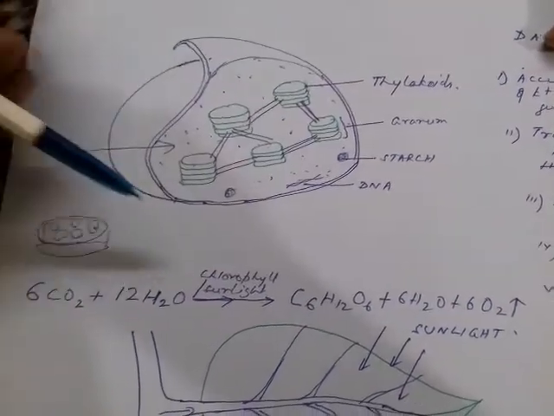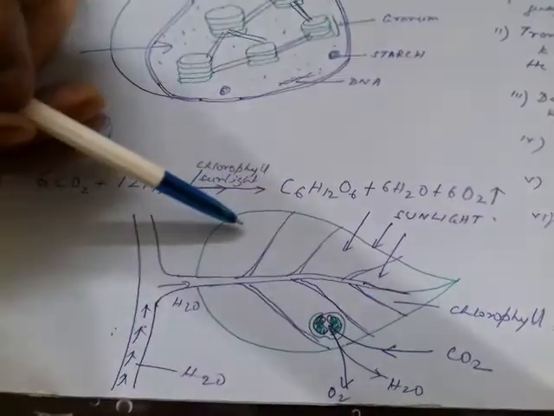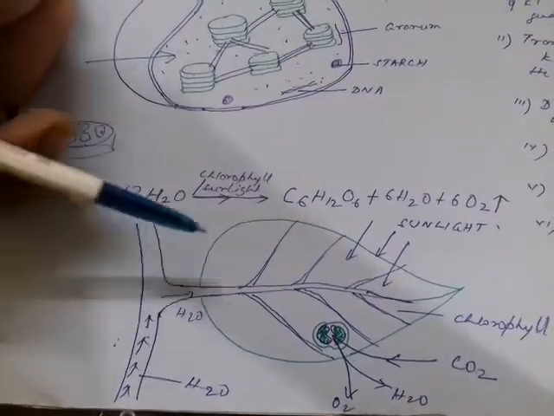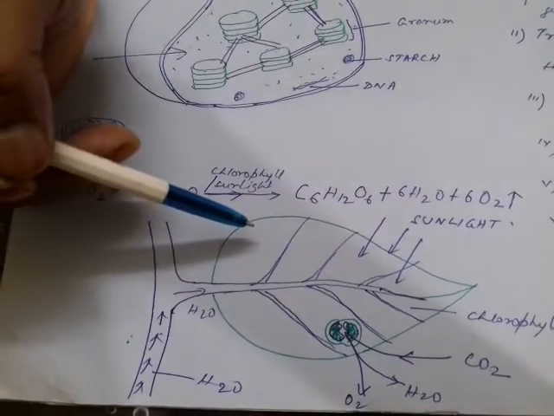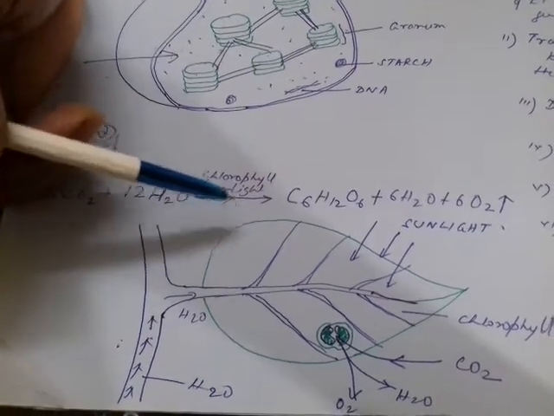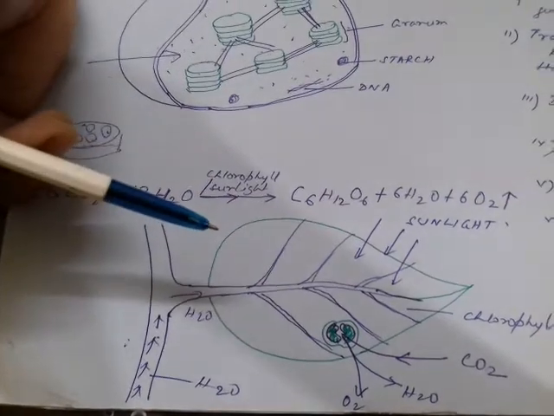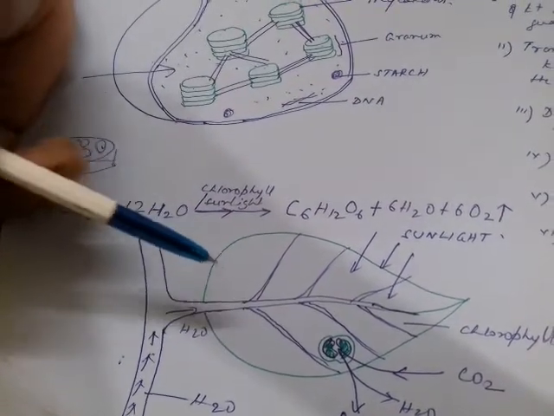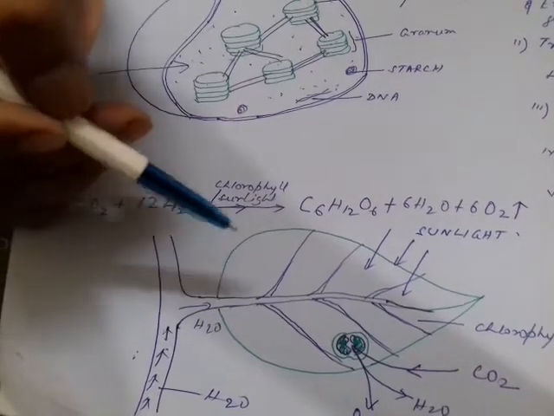Now this chloroplast is contained in the leaf. Where particularly? In the leaf, they are contained in the mesophyll cells. Usually there are two types of mesophyll cells. One is called the spongy mesophyll, which is found near the lower epidermis of the leaf. Another is called the palisade parenchyma, which is found near the upper epidermis of the dicot leaf. Usually in a dicot plant, you have two types of mesophyll cells.